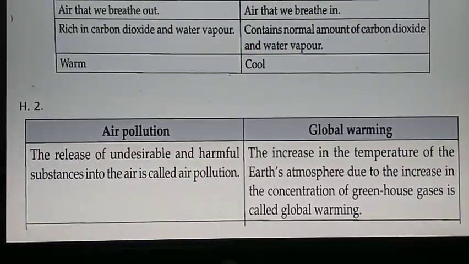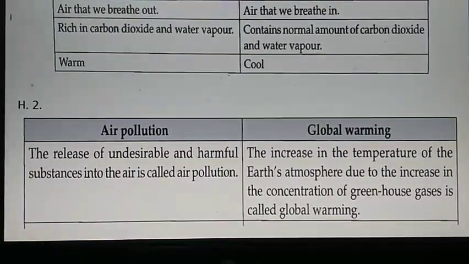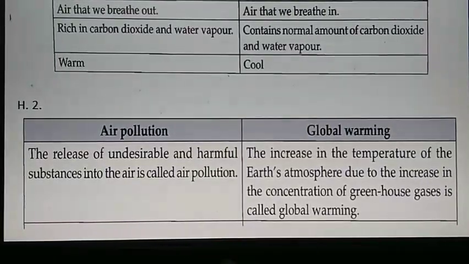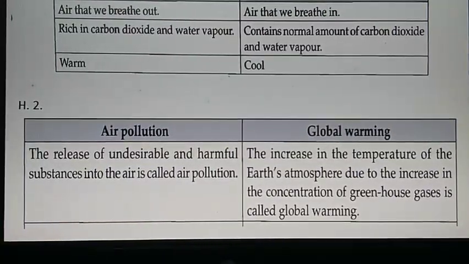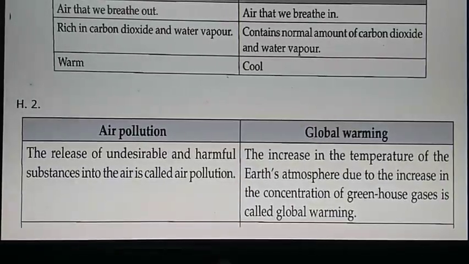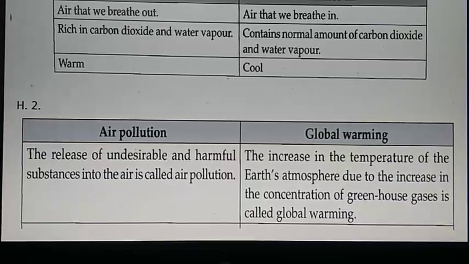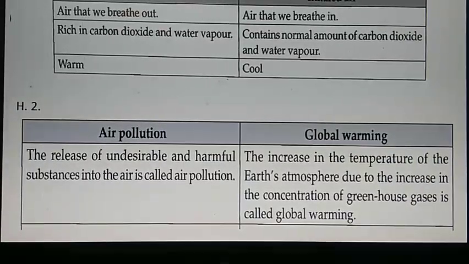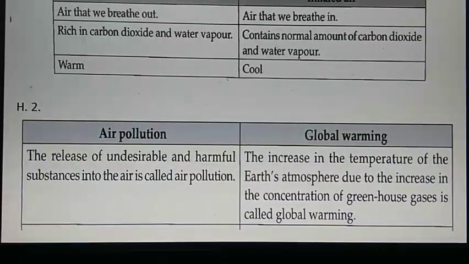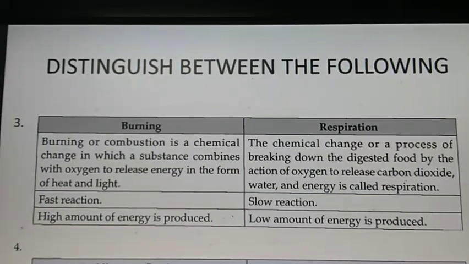Air pollution is the release of undesirable and harmful substances into the air. The increase in the temperature of Earth's atmosphere due to the increase in the concentration of greenhouse gases is called global warming.